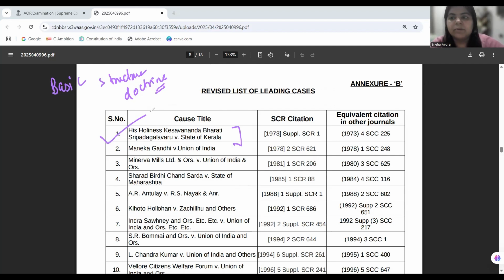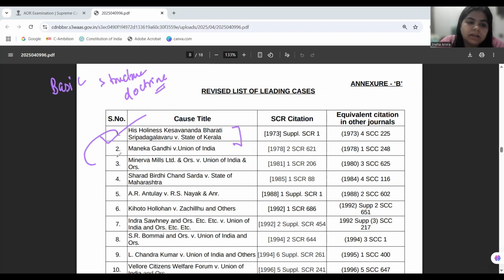For example, separation of powers, fundamental rights, interplay between fundamental rights and DPSP, judicial review, division of powers, federalism. All of it has transpired from the basic structure doctrine that was propounded in His Holiness Kesavananda Bharati versus State of Kerala, a landmark case decided by a 13 judges bench.